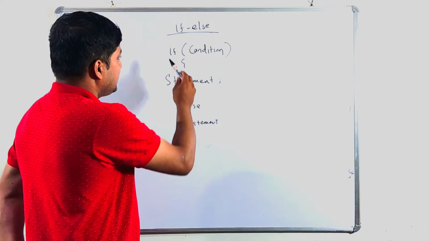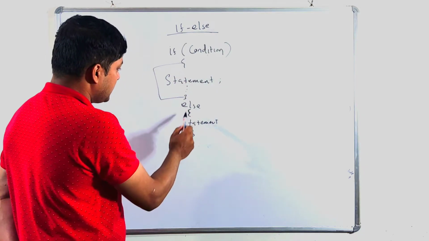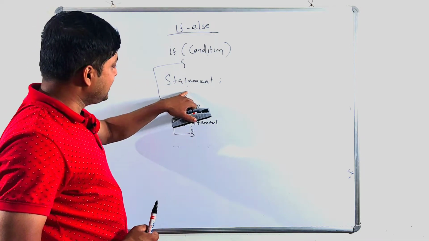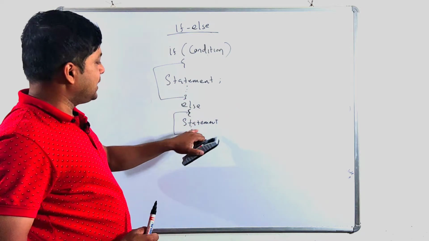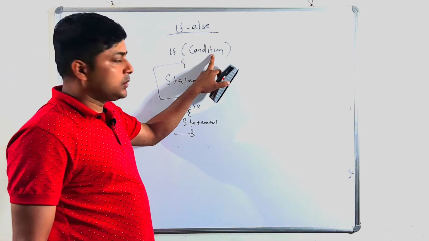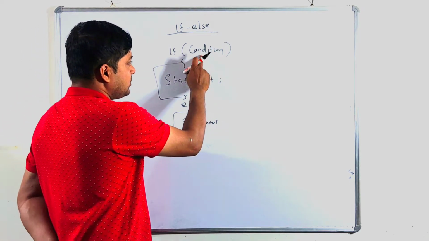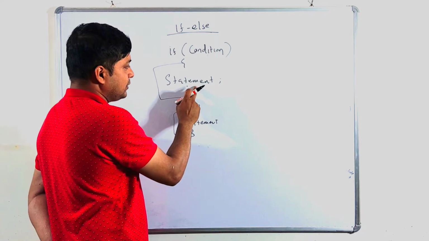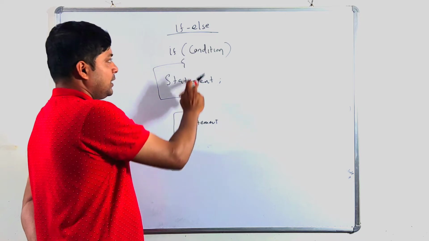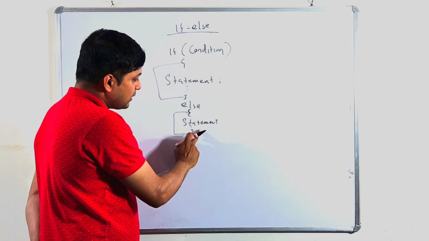So what is the if else? If condition then statement, then curly bracket over. This is the if block, then else statement, curly bracket over. You can write more than one statement in if, and more than one statement in else. So why is if else used? If the condition is true, then the controller executes the if statement. If the condition is false, then the controller executes the else statement.